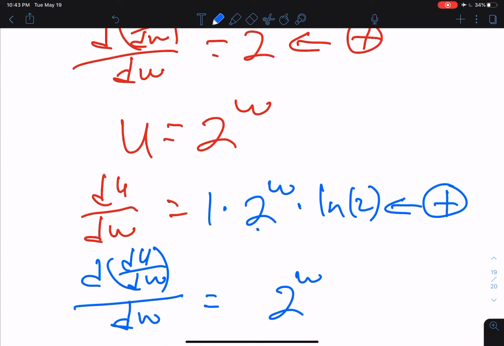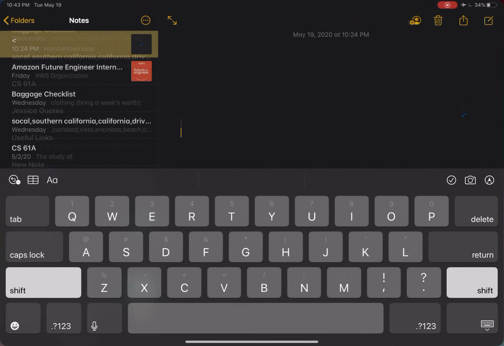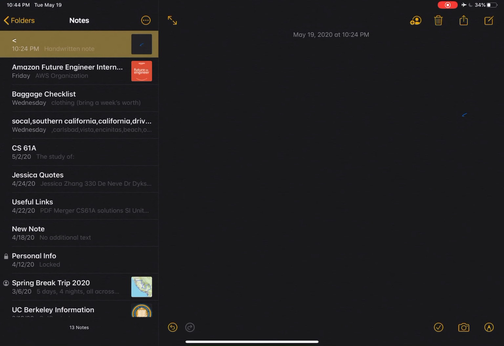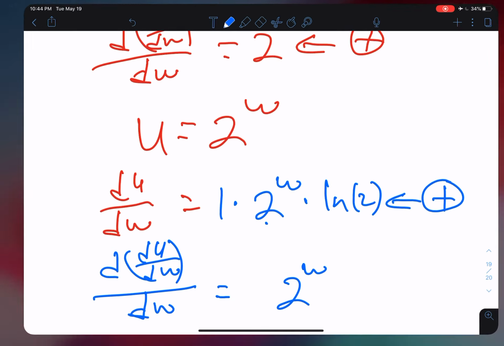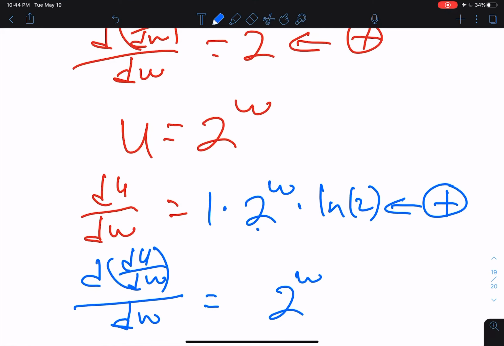So we started with 2 to the w, and then we differentiate this with respect to w, and we get 1. And we already had the natural log of 2 there. And then we have to take the natural log of the base again.